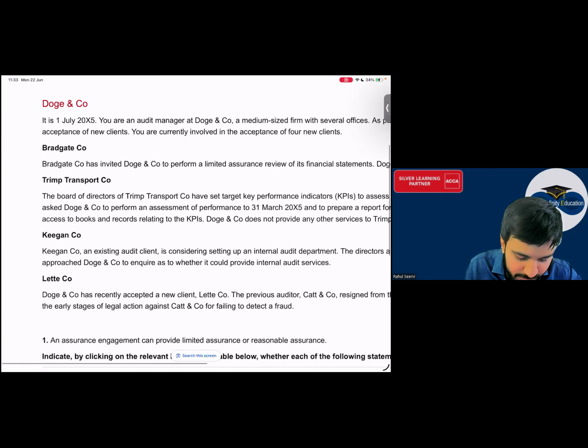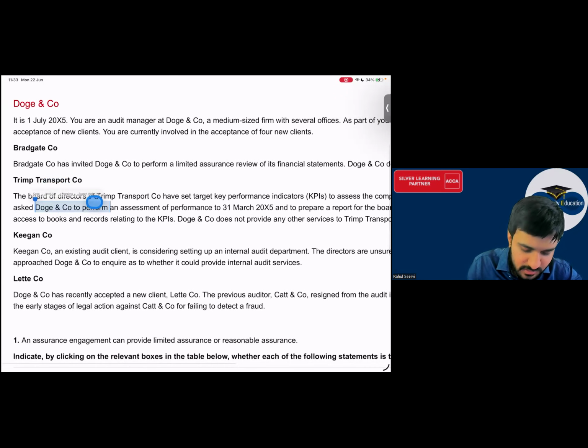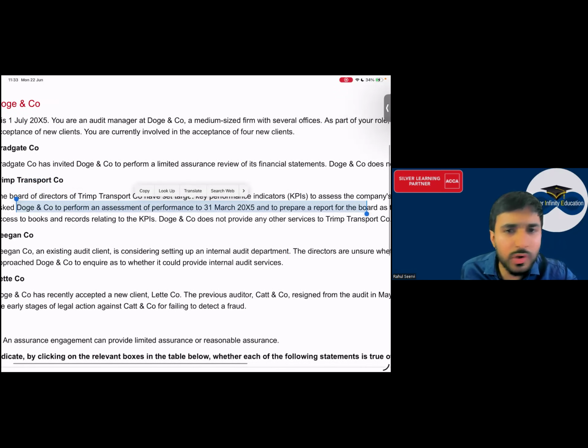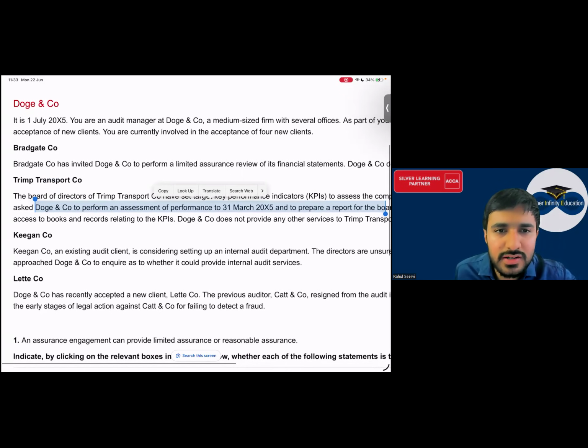Are they doing audit here? ये audit है क्या? For this company, are they doing audit? No. They have calculated some KPI. KPI का meaning क्या होता है? Some ratios they have calculated and they are asking whether these are proper or not.